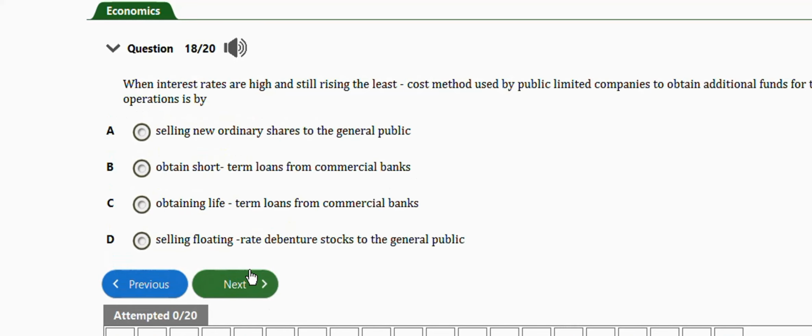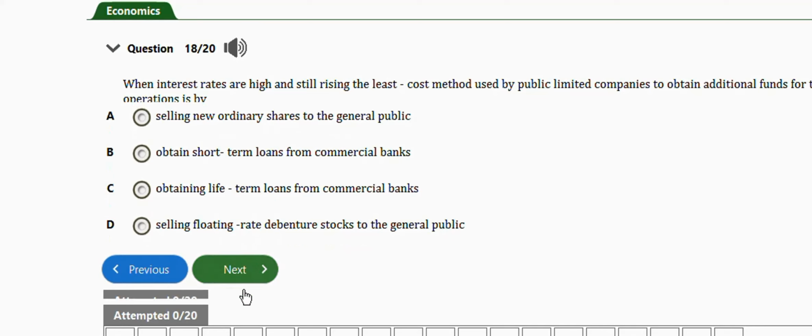Next question is this one. It says when interest rates are high and still rising, the least cost method used by public limited companies to obtain additional funds for their operations is by selling new ordinary shares to the general public, obtaining short-term loans from commercial banks, obtaining lifetime loans from commercial banks, selling floating rate debenture stocks to the general public. The right answer is option D, which is selling floating rate debenture stocks to the general public.